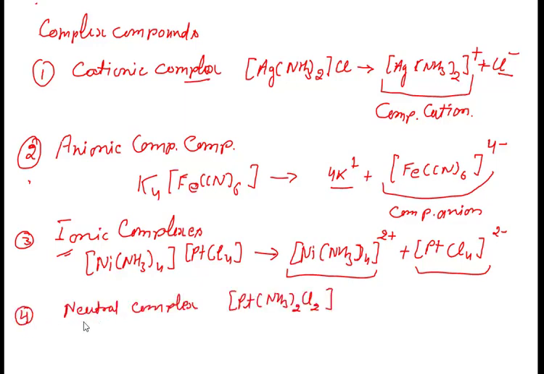Now the fourth category is neutral complex. The example is [Pt(NH3)2Cl2]. In this case, it will remain unionized in water, meaning it will remain intact, that is Pt with NH3 twice and Cl2. So there is no dissociation into ions, right? Such complexes will be called neutral complexes, which will not ionize on dissolving in water.